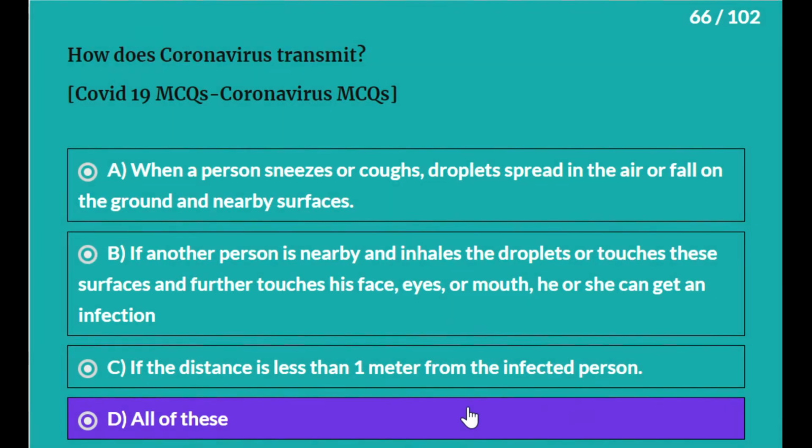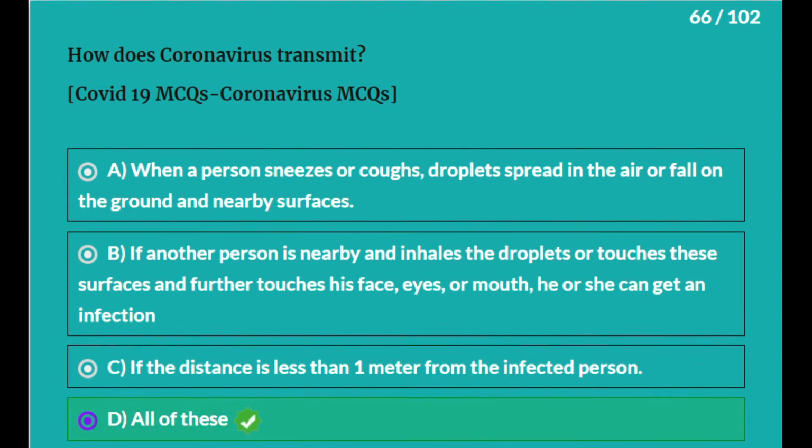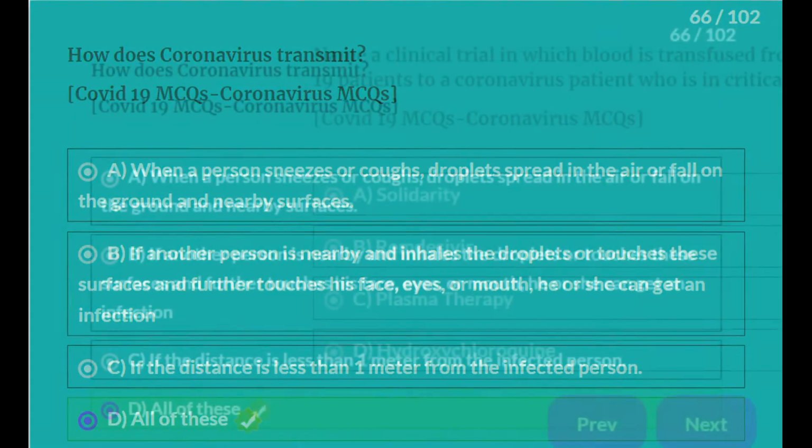A. When a person sneezes or coughs, droplets spread in air or fall on the ground and nearby surfaces. B. If another person is nearby and inhales the droplets or touches these surfaces and further touches his face, eyes or mouth, he or she can get an infection. C. If the distance is less than 1 meter from the infected person. D. All of these. The answer is all of these.